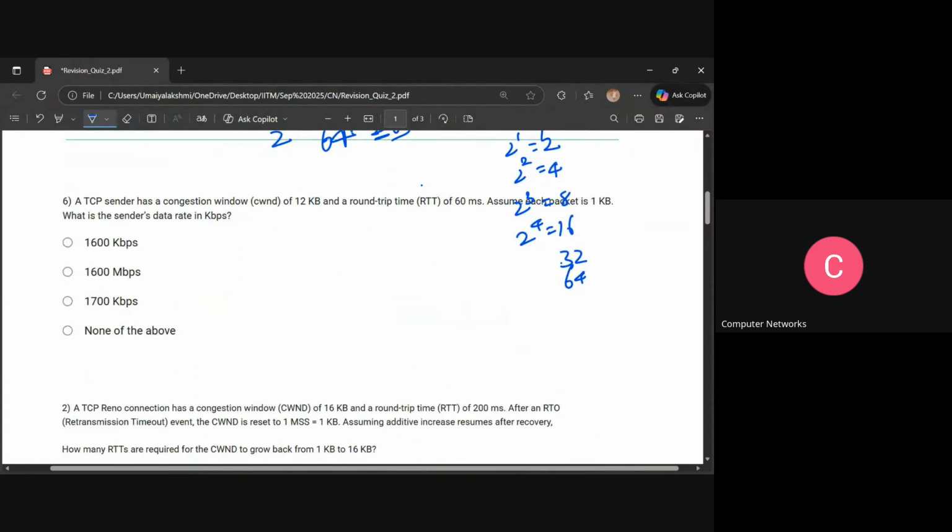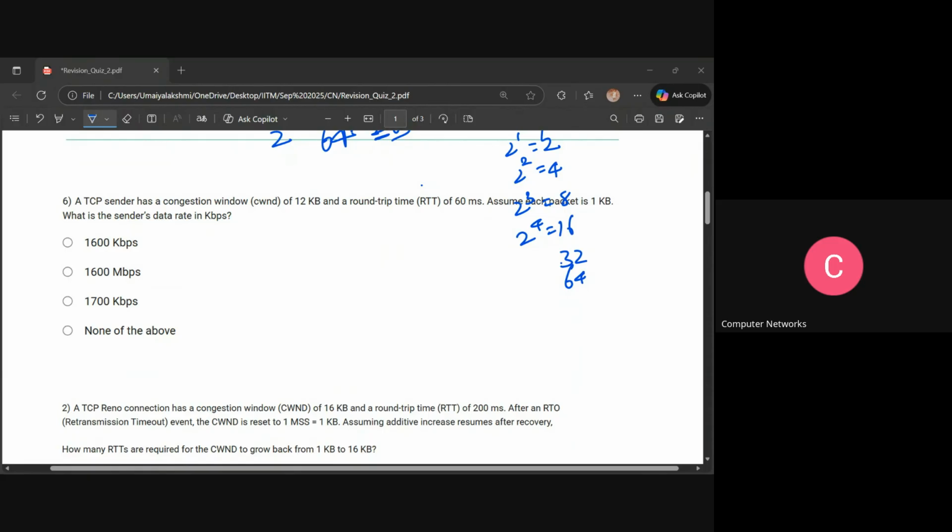Here is the next question. A TCP sender has a congestion window of 12 kb and a round trip time of 60 ms. And assume each packet is 1 kb. So what will be the sender's data rate? Congestion window divided by RTT. Yes. So here we have 12 divided by 0.06 seconds, right?